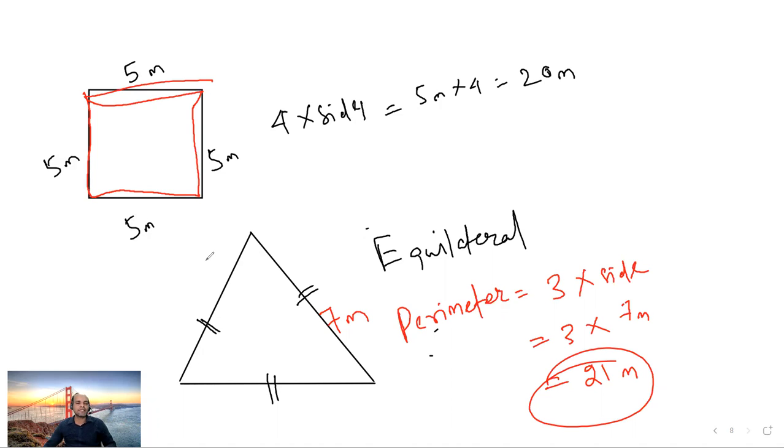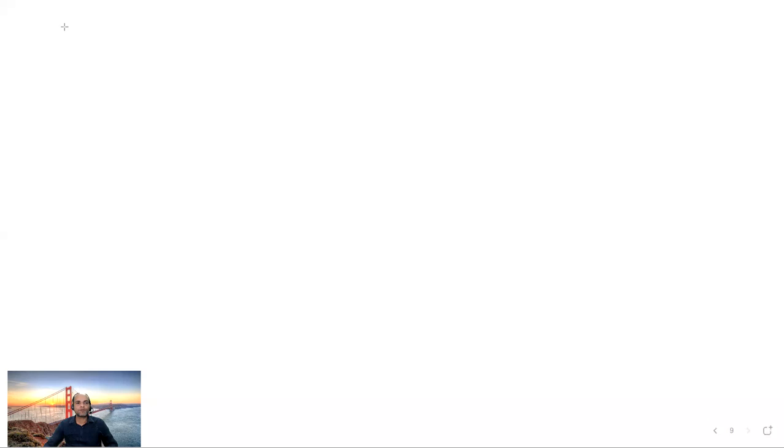Once this is clear, then you have to understand how to solve the questions. Okay, now let us discuss the rules by which we can determine the perimeter of these three structures. First of all, this is a rectangle. Second one, take a square. And third one we will take a triangle. We'll do it later. Now let us discuss this.